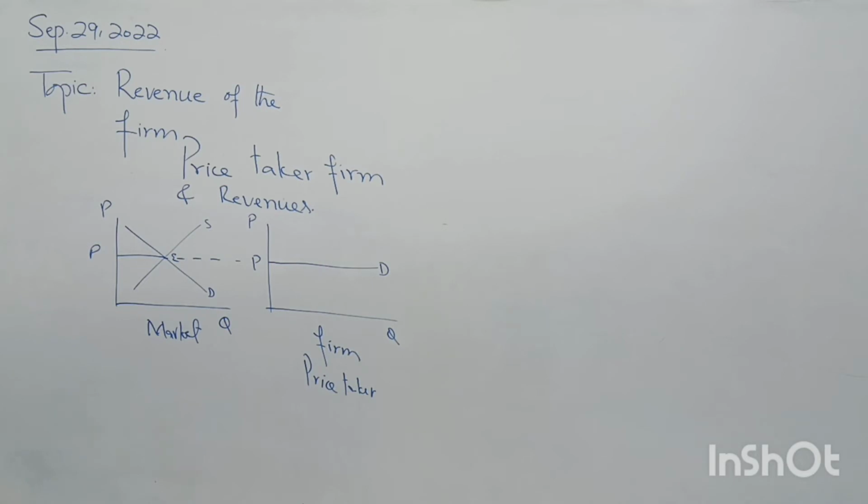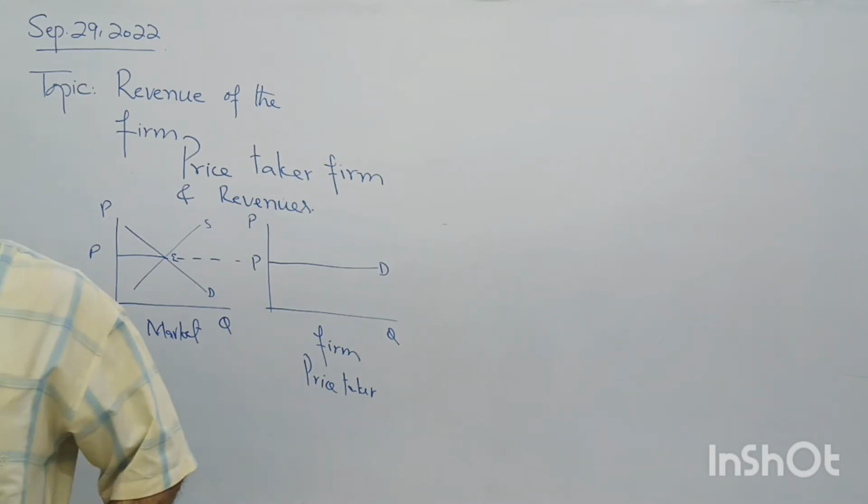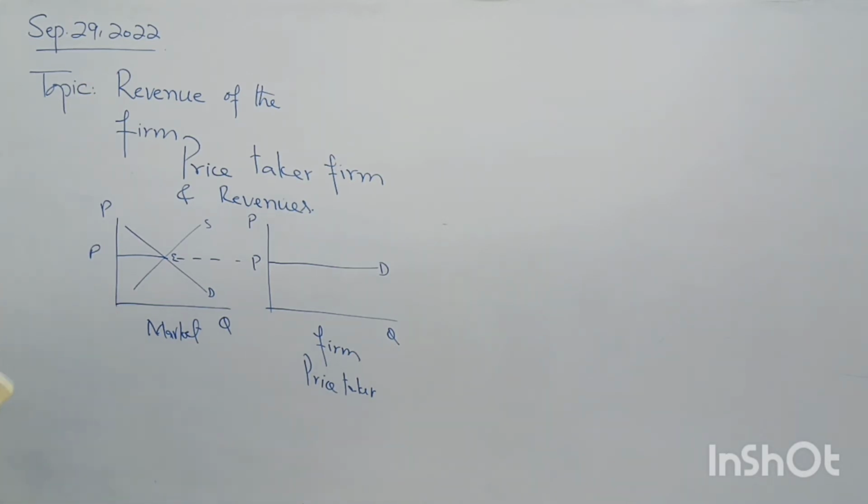If it increases price more than the market price, it will not be able to sell even a single unit, because perfectly elastic demand says there is infinite response. If price slightly goes up, the quantity sold by the firm will be zero. It cannot sell even a single unit at a price above the one prevailing in the market. Now this is a price taker firm.